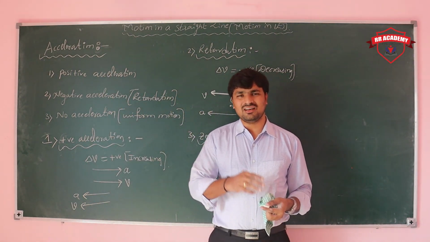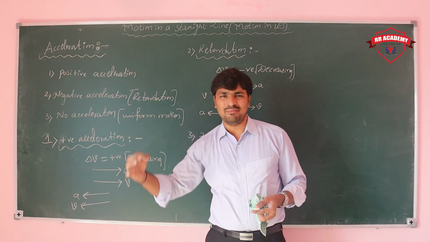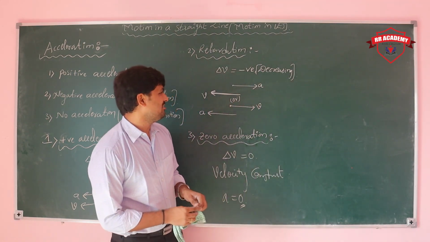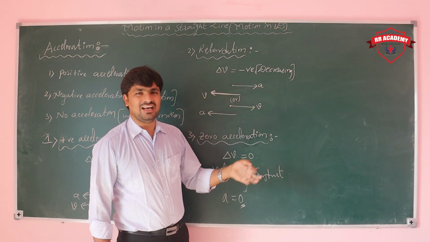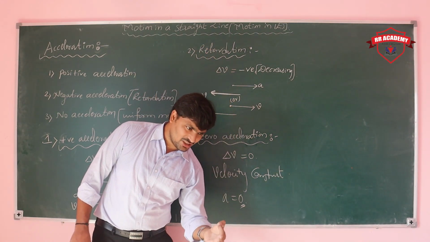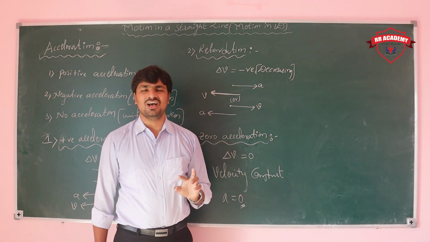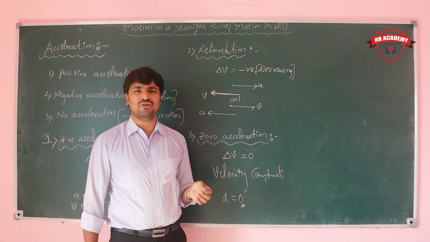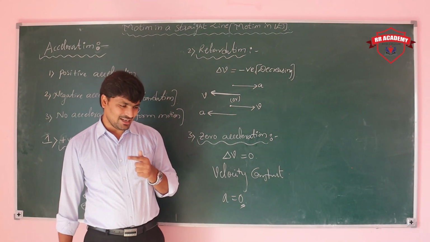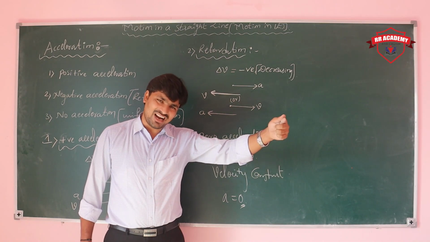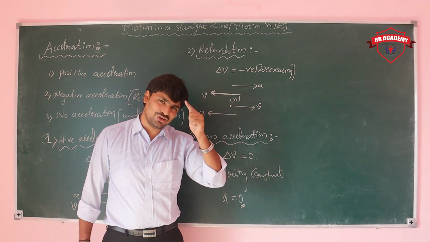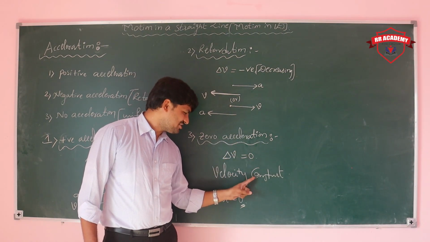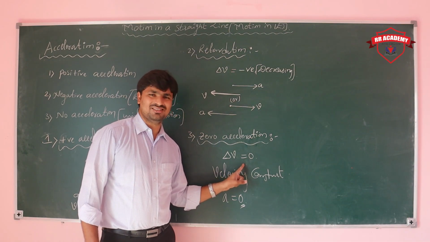What examples can we take? Freely falling body: the body is coming down, velocity direction is downward and acceleration direction is also downward. Vertically projected body: acceleration direction is downwards but the velocity direction is upwards, so we can say that it is retardation. No acceleration, zero acceleration: the body is moving with constant velocity. Best example, a particle moving with constant speed in a straight line, meaning magnitude and direction are both constant. So velocity is constant and acceleration is zero.